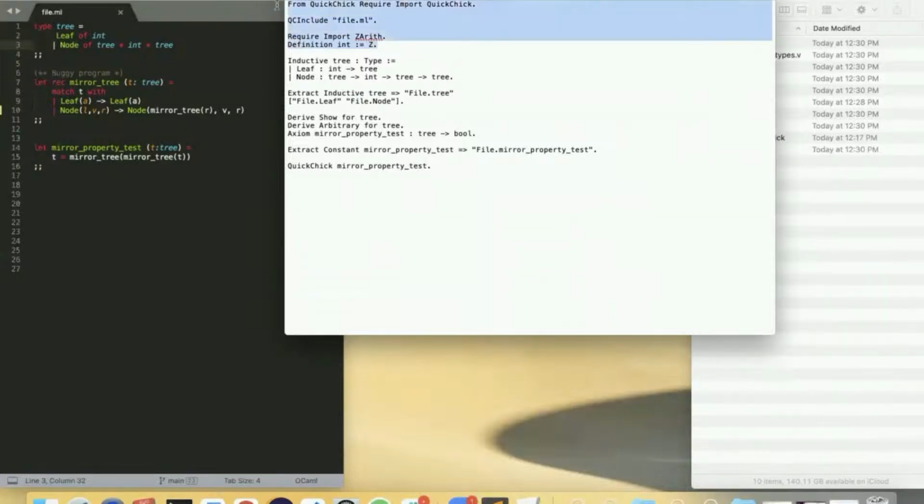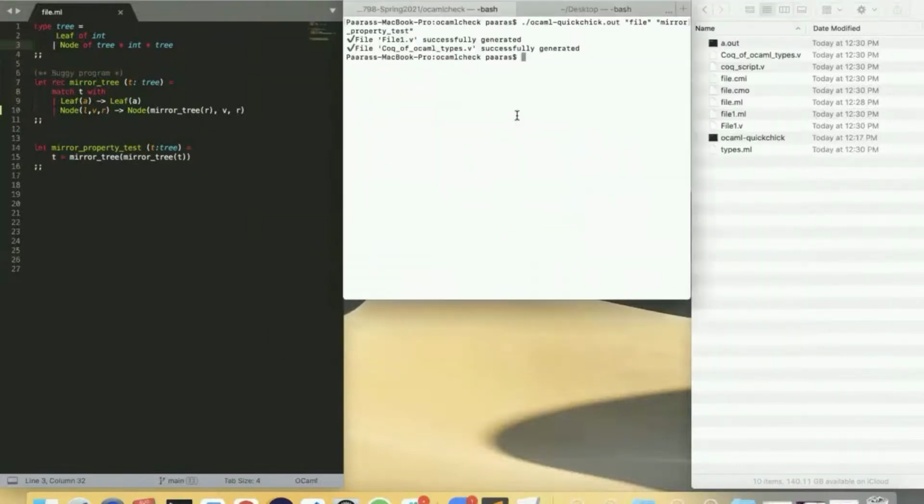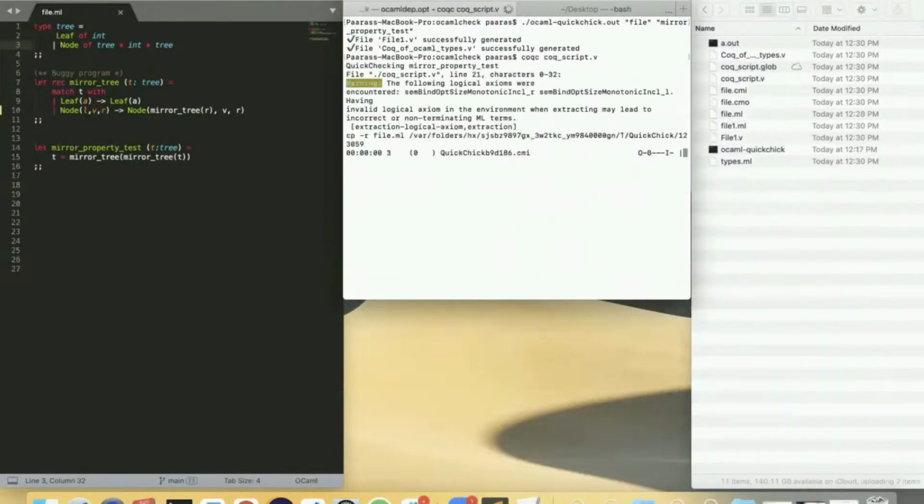It contains the basic imports. It contains the type definitions of the tree type. It contains the part where we extract the structure of the tree data type. It contains the derive statements for getting the generators, minimizers, and printers. And finally, we extract the property test here from the OCaml file and run the property test using QuickCheck. So we're going to run this Coq script now using the coqc command. So you can see on the terminal, the property-based test is running here.